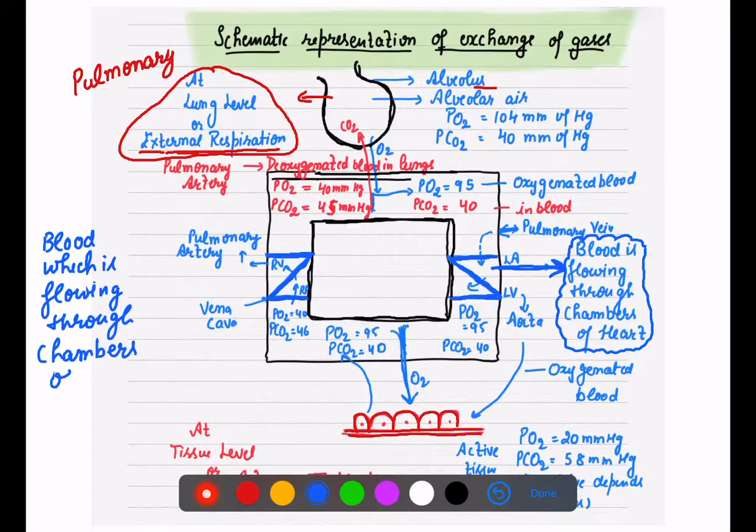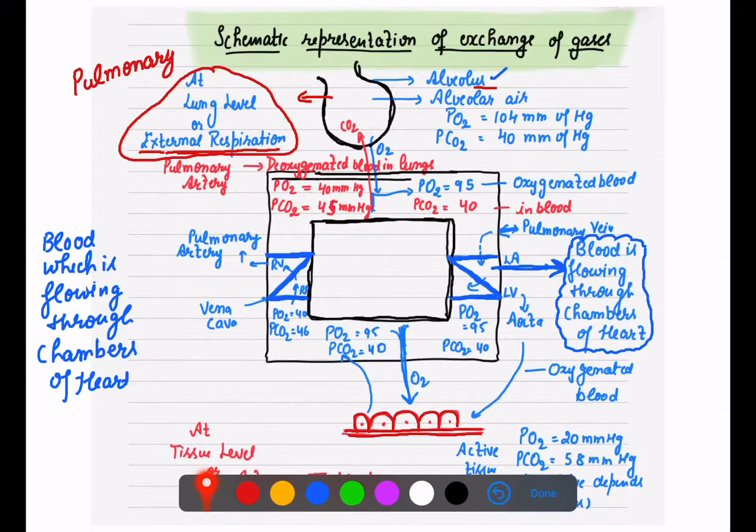So next, let's see what is happening. Who is receiving the air? That is your alveoli. Now the pulmonary artery, which kind of blood is it giving? That is the deoxygenated blood. The pulmonary artery is giving deoxygenated blood from your heart to the lungs.